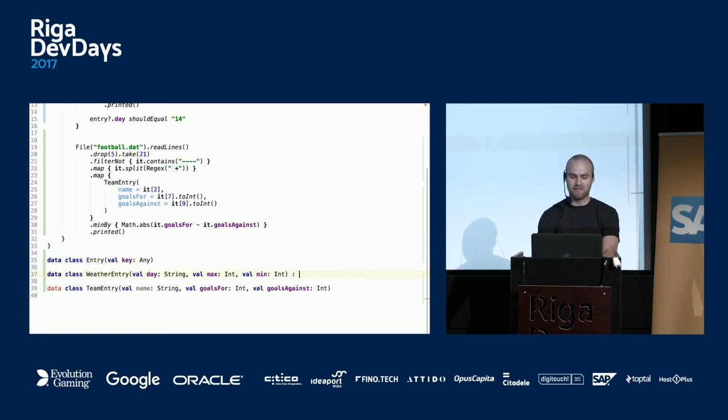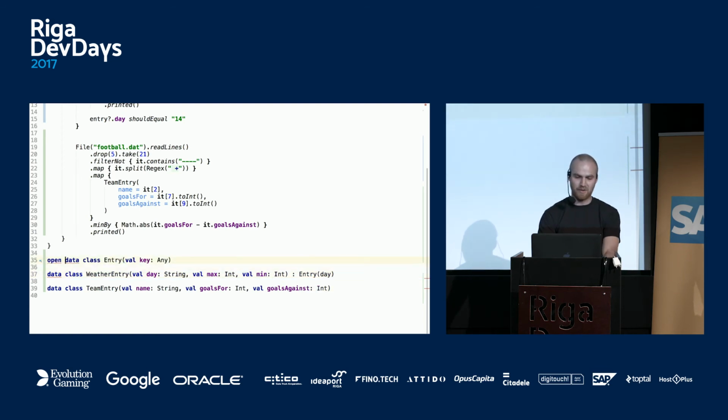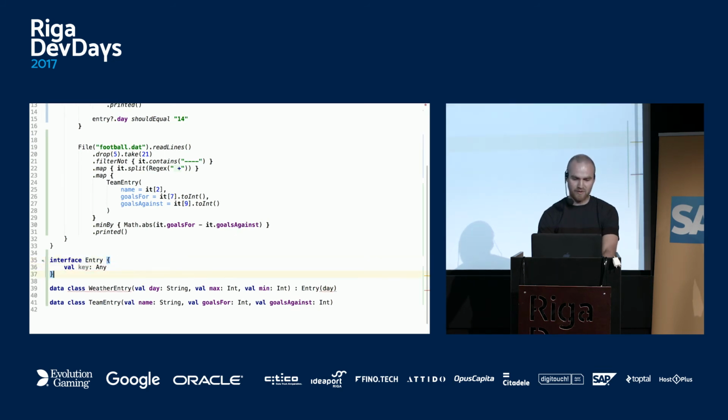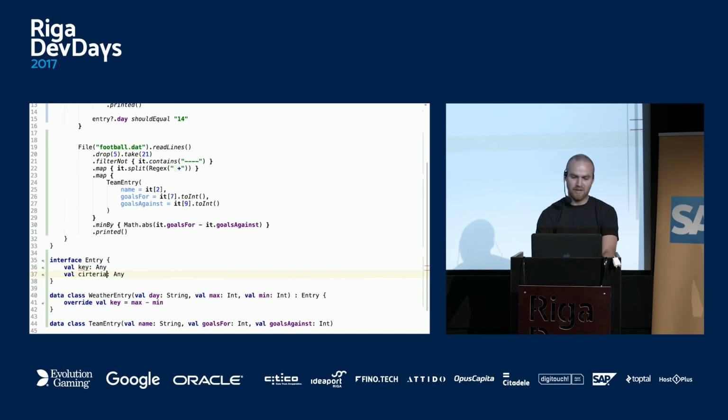Then if you try to extend it, you might bump into problems, like saying this is the parent class of our entry. It's like, no, your class is final, because all classes, this is another interesting feature of Kotlin, are final by default. So we try to make it open, and it turns out that data is incompatible. So this is slightly useless now, so maybe it should be an interface. And then maybe this value should be a property on the interface. This should implement this, something like that. Hopefully it makes some sense, and in the end I could extract another value which is called criteria, and the int, and then refactor the common interface, and move to refactor.